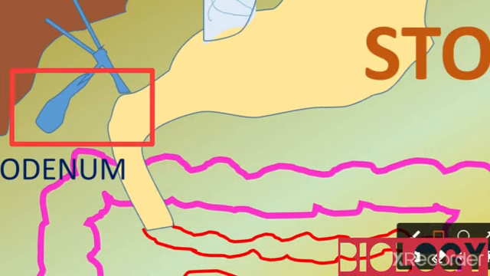Next one is the liver, which secretes bile juice. The important thing is that it does not contain any enzymes, but it plays an important role in fat digestion called emulsification. Emulsification means the large molecules of fat are converted into small granules. This process is under the control of bile juice. Further, the small fat granules are converted into fatty acids in the further digestion process.